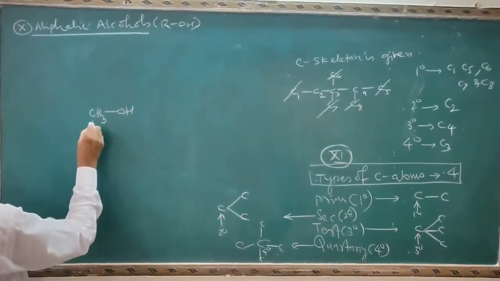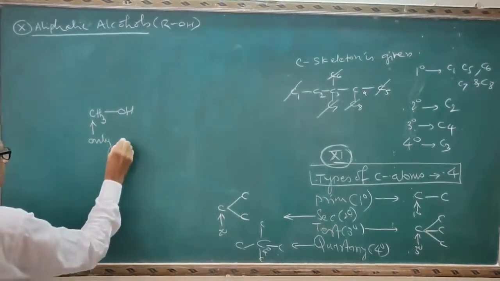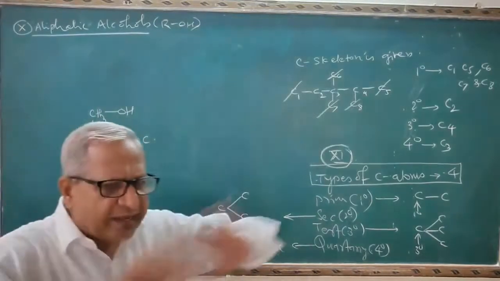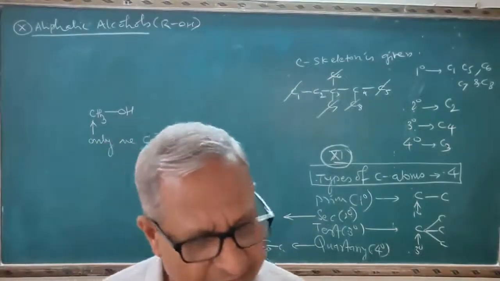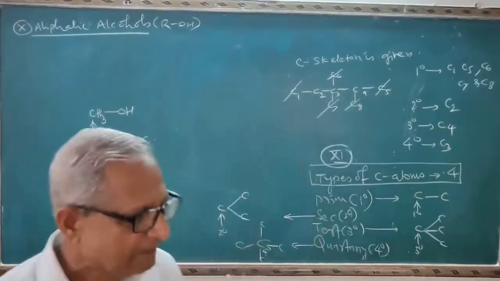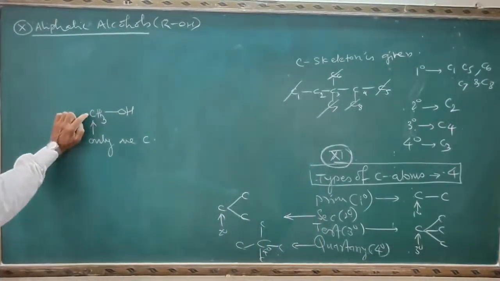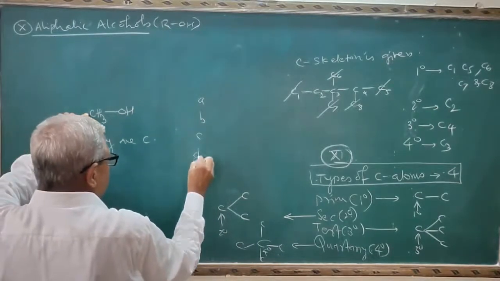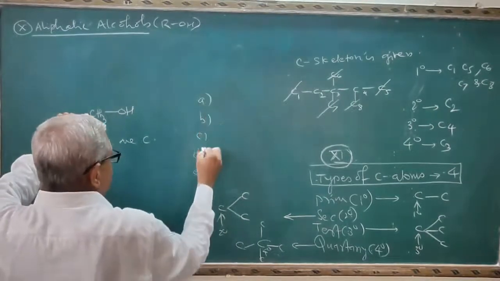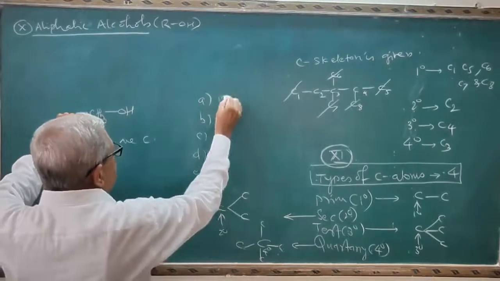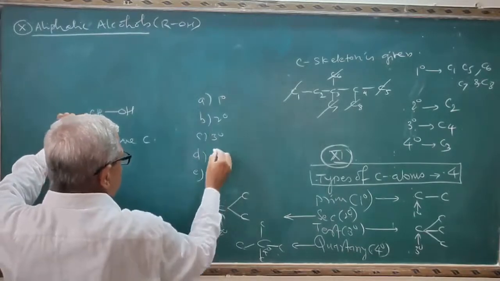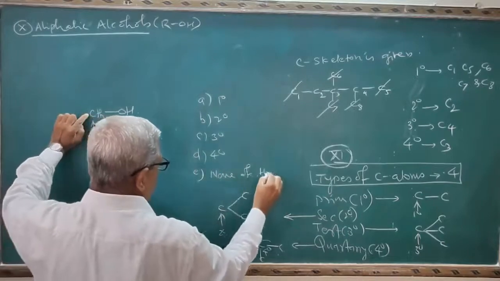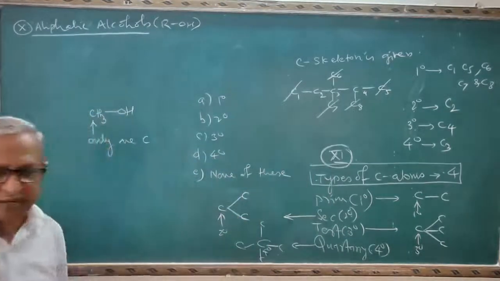CH3OH, it contains only one carbon atom. Only one carbon atom. It is not attached to another carbon atom. And see the important question here. What is the type of this one? I will give the 5 options here: primary, secondary, tertiary, quaternary, none of these. And select the correct answer here.